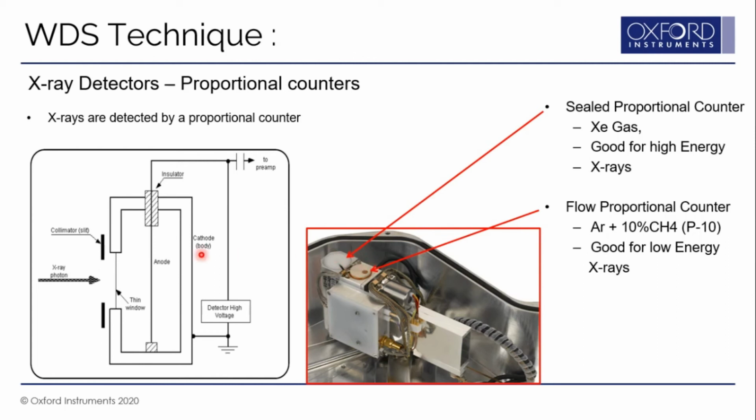So how does this detector work? There is an anode wire kept in the detector, which carries a much higher voltage. And then you have either P10 gas or xenon gas. Your incoming X-ray ionizes the gas, and these ions are accelerated towards the anode wire. During this acceleration, they further ionize, and you get a much higher output signal, which is proportional to the amount of X-rays entering the WDS detector.